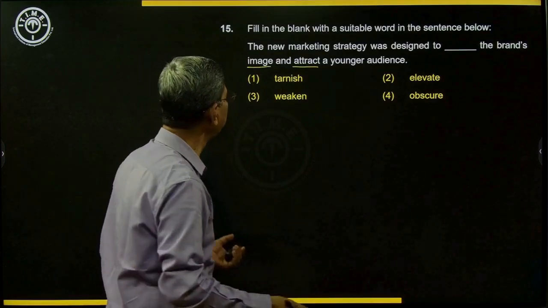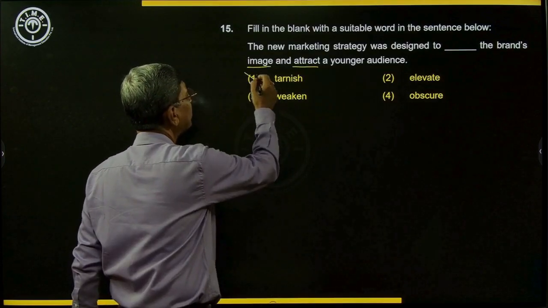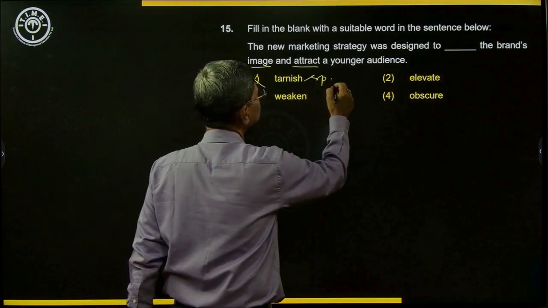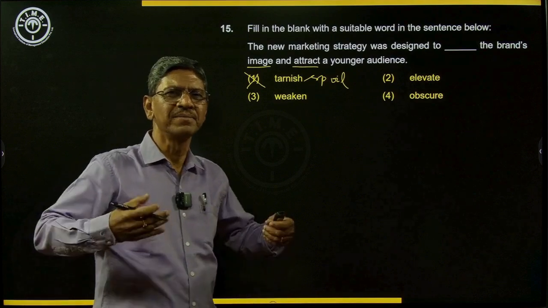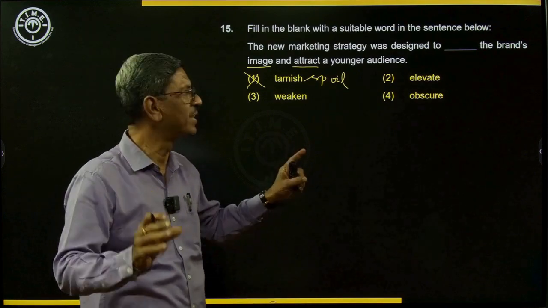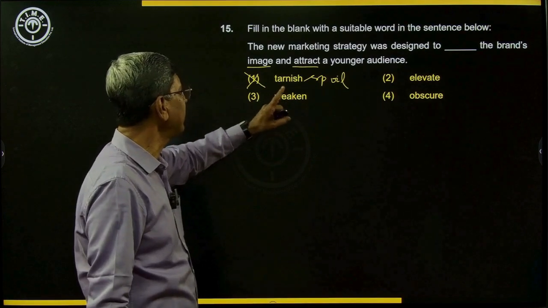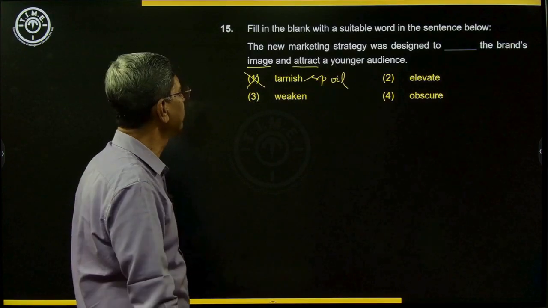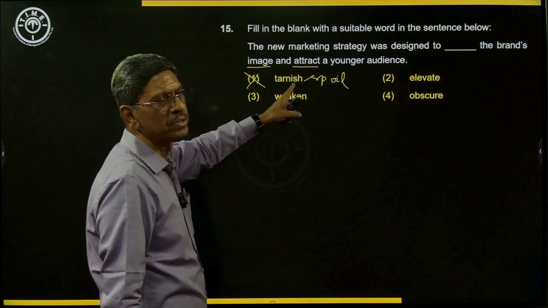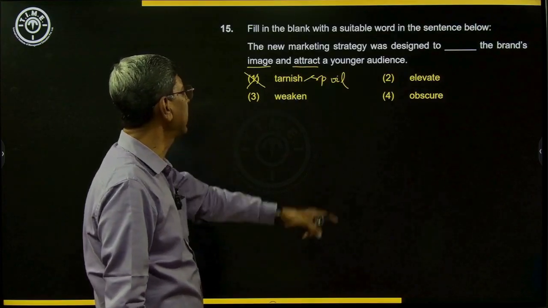So it won't be tarnish. Tarnish means to spoil. Spoil means to make it bad, make it worse. Tarnish a person's name is to spoil a person's name. To put that name to disrepute, that is tarnish.